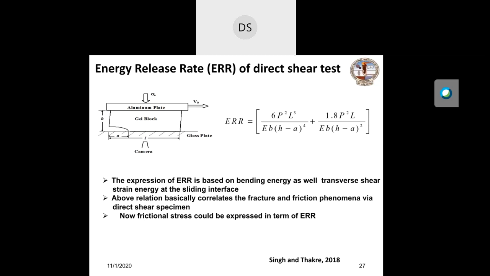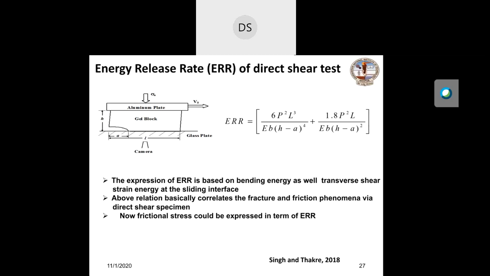The idea of this formula is based on the fact that in direct shear, when you apply a force in the form of constant velocity, the block undergoes not only a bending moment but also shear force. So using both types of energy, we have estimated the energy release rate using the standard definition.